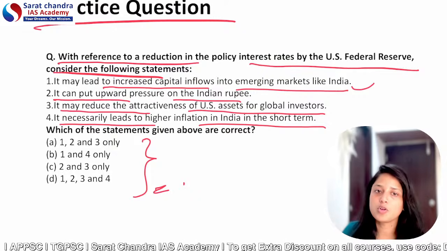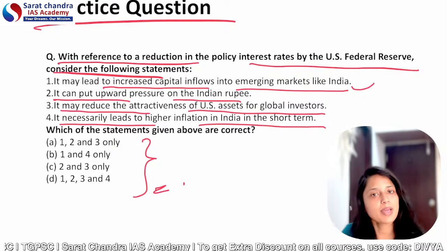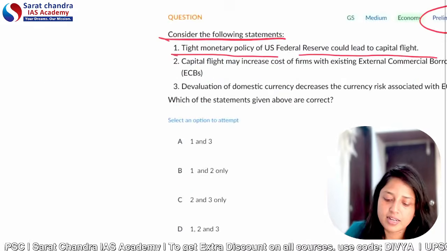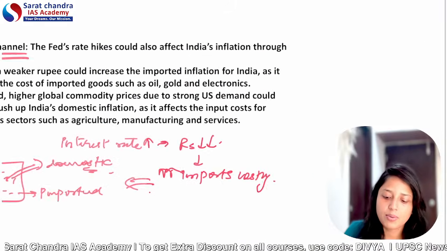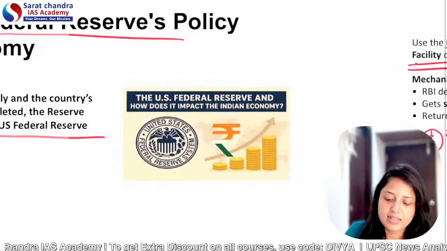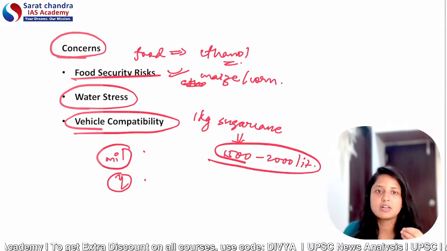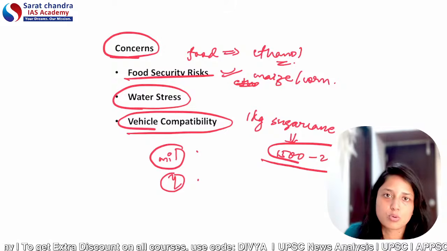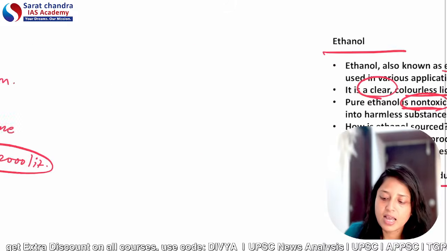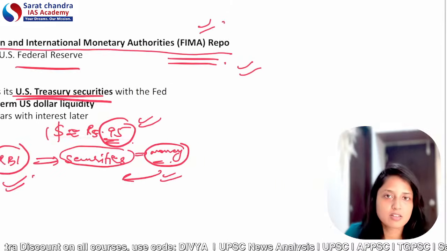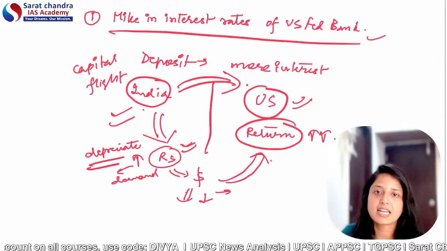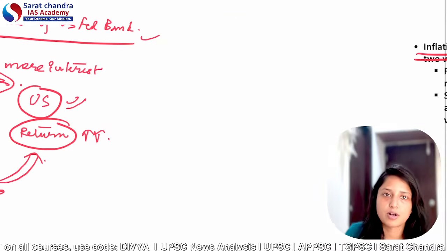If you have any doubt, you can write in the comment section, because UPSC can ask questions from all these three articles. For the first two articles, that is E20 and the solid waste management rules, the implementation date was 1st April 2026 only. That's why questions can be asked. And for the last topic, US Federal Reserve policy, a question can be asked anytime because it is related to the static part only.